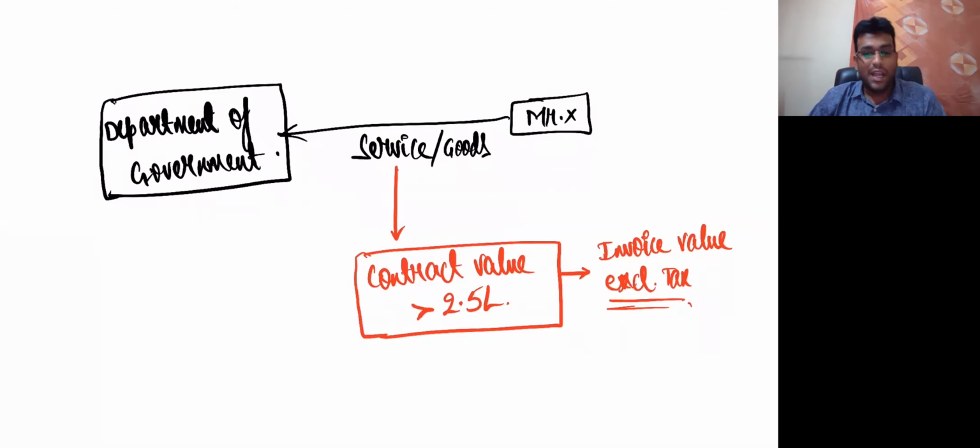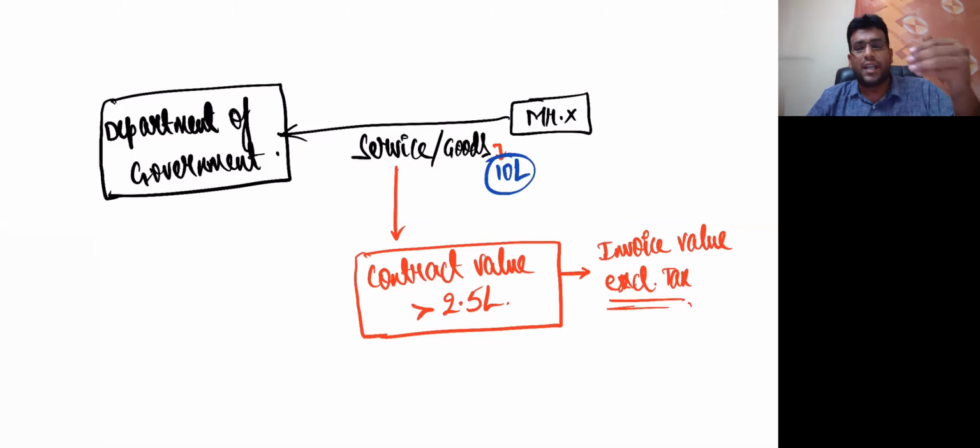Now, for example, let's say there is some service or goods for a value of 10 lakh rupees. Here you need to understand that the law uses a word called contract value. That means for each transaction we will not see separately. We will see all the contract combined together.